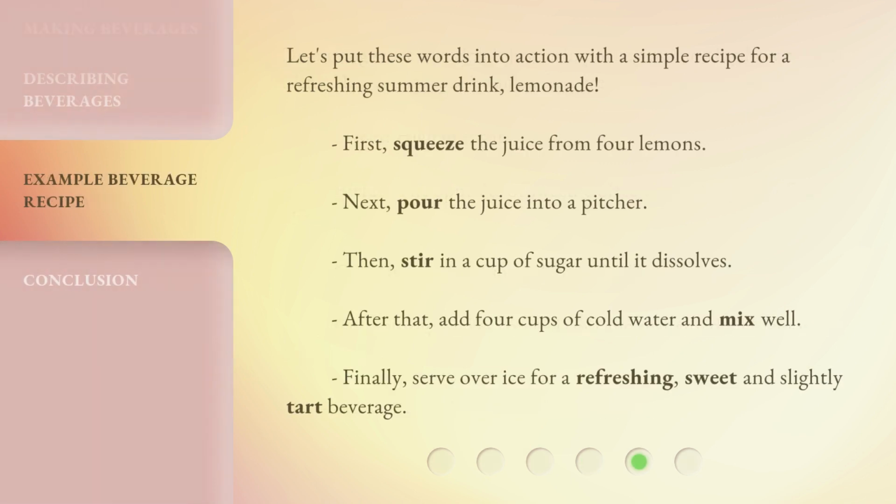Let's put these words into action with a simple recipe for a refreshing summer drink. Lemonade. First, squeeze the juice from 4 lemons. Next, pour the juice into a pitcher. Then, stir in a cup of sugar until it dissolves. After that, add 4 cups of cold water and mix well. Finally, serve over ice for a refreshing, sweet and slightly tart beverage.